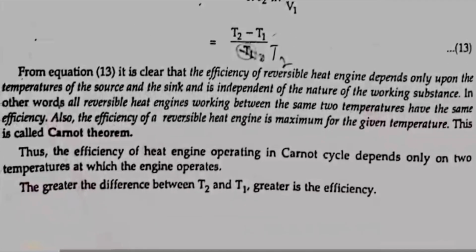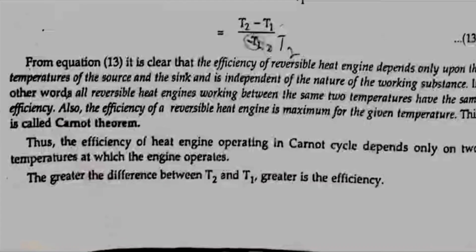From the equation, it is clear that the efficiency of a reversible heat engine depends only upon the temperatures of the source and the sink, and is independent of the nature of the working substance. In other words, all reversible heat engines working between the same two temperatures have the same efficiency. Also, the efficiency of a reversible heat engine is maximum for the given temperatures. This is called Carnot theorem.